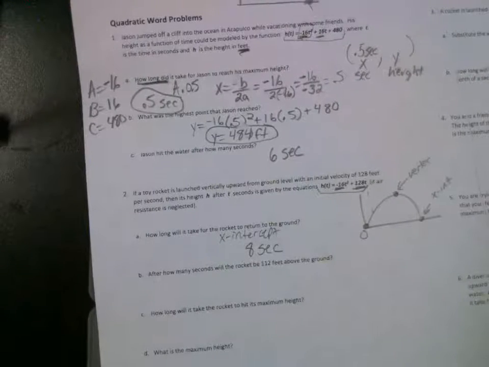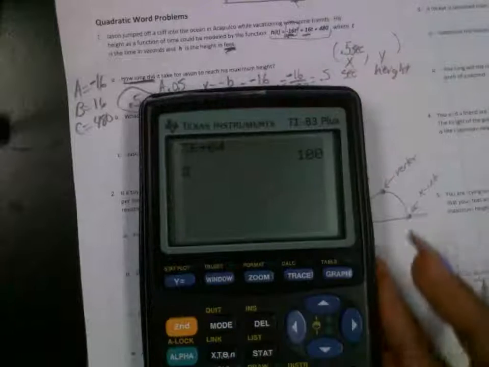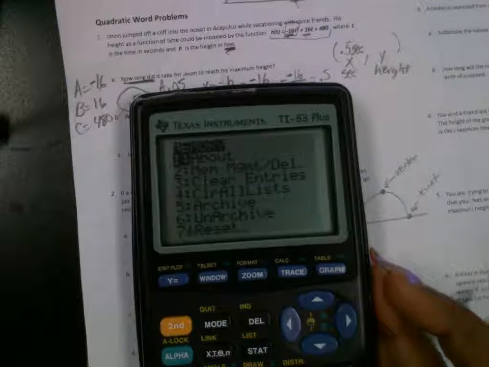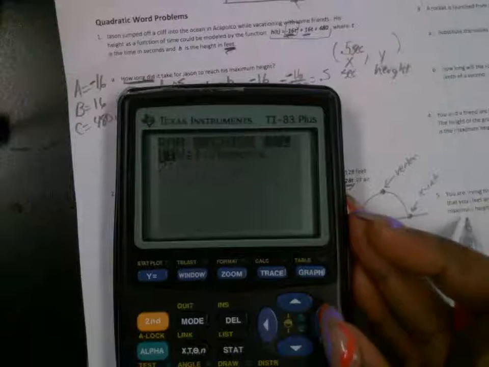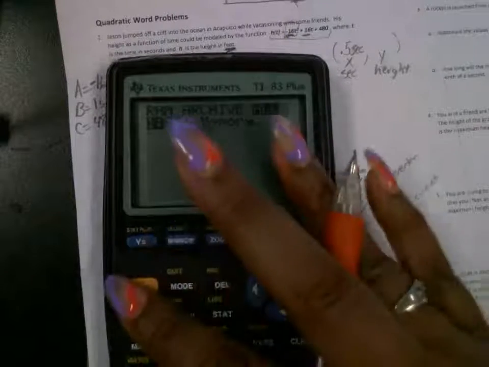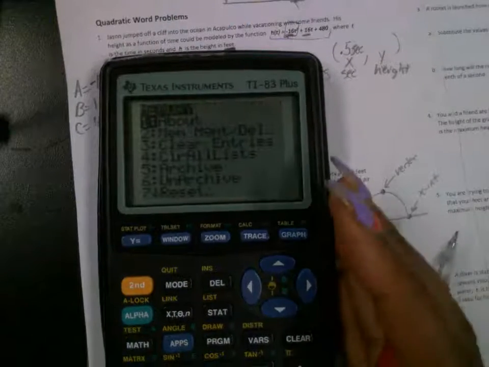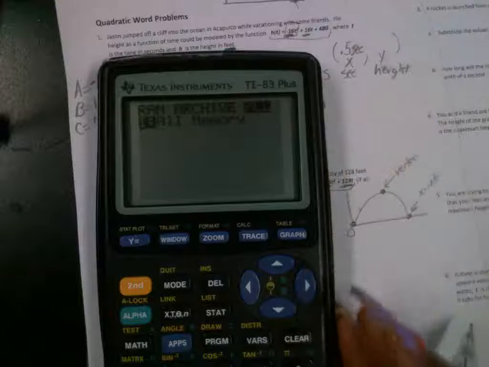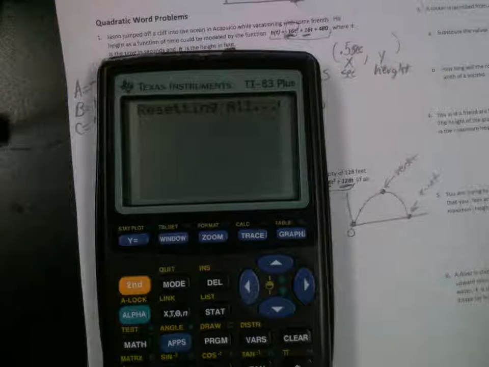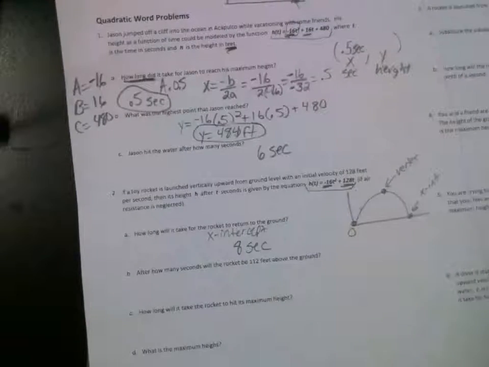Everybody got their calculator? We're going to clear it. 2nd plus 7, 1, 2. If you want to clear the entire calculator, reset it, go over to all. 2nd plus 7, all, 1, 2. Okay? All right. So let's continue with this one.